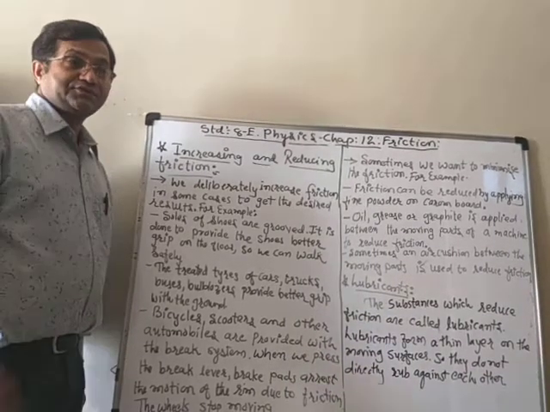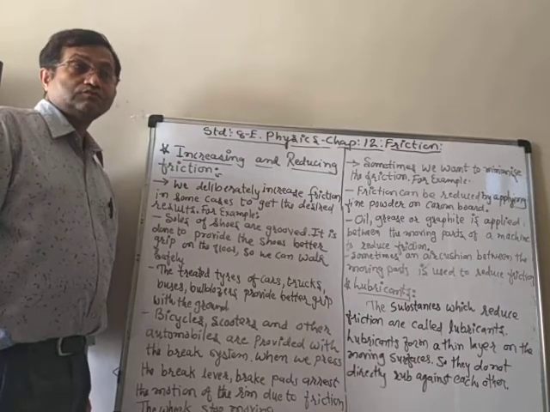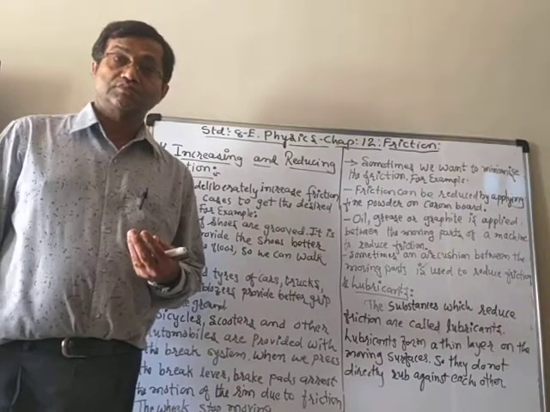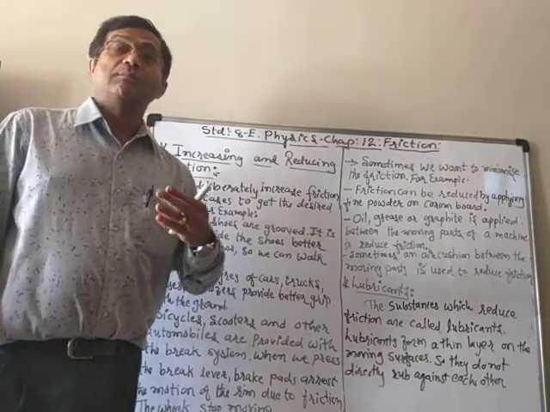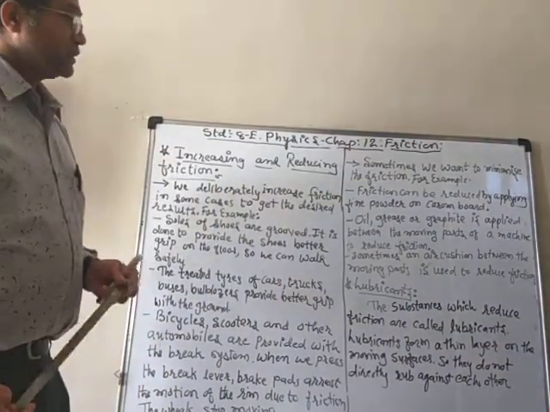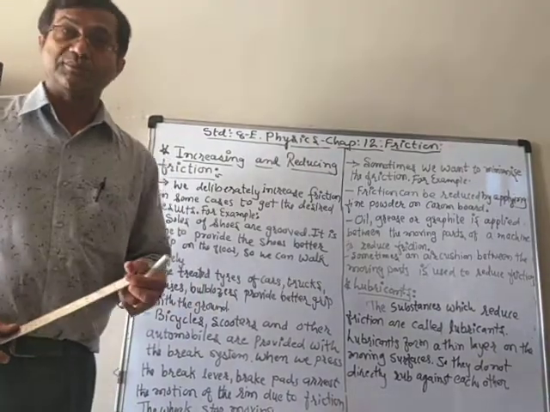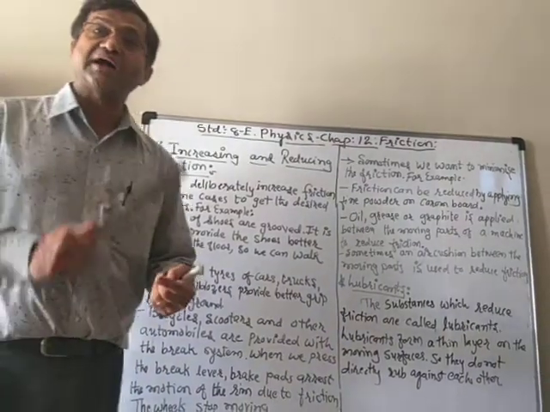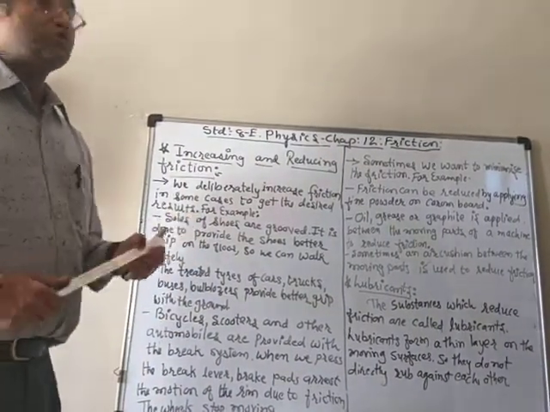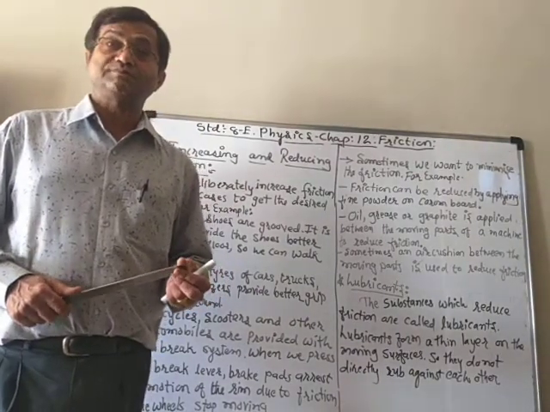In the previous videos, we learned what friction is. You know that friction is the force which acts on moving objects against the direction of the motion. So it always reduces the speed of moving objects, or it can change the direction also, or it can stop the motion also. We also learned the cause of friction.